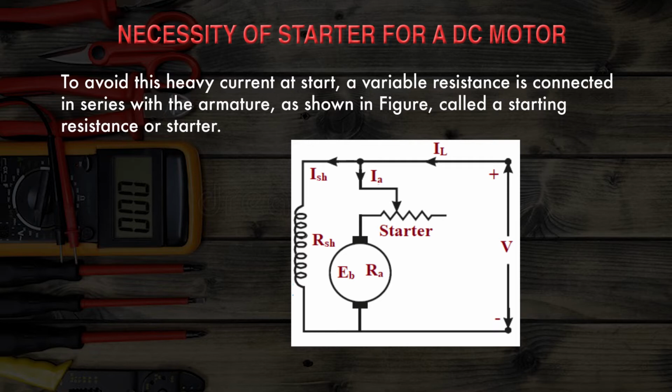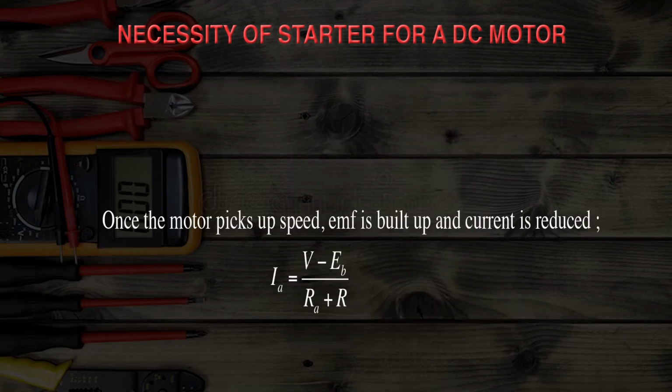So, applied voltage is V, load current is IL, and due to this IL current, this current is dividing in two parts. There is an armature current and shunt field current. So, this armature current is limited to the safe value. So, this Ia can be written as Ia is equal to V upon (Ra plus R), where this Ra is what? This Ra is nothing but the armature resistance, and this capital R is what? This capital R is the resistance of the starter, or you can say this is a variable resistance.